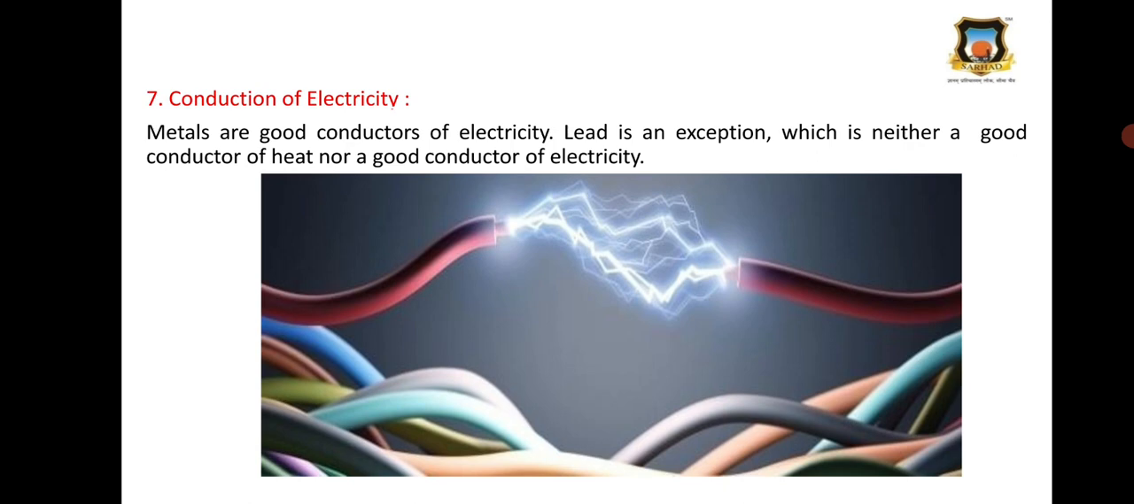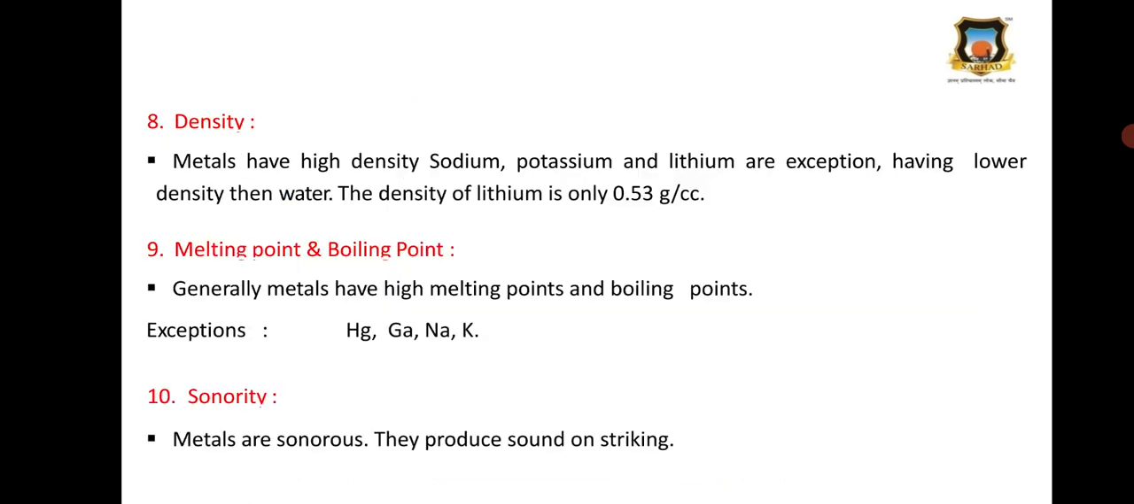Then metals are good conductors of heat and electricity. Therefore, the next physical property is the conduction of electricity. Metals are good conductors of electricity. Lead is an exceptional case, which is neither a good conductor of heat nor a good conductor of electricity. Then density. Metals have high density. Sodium, potassium and lithium are exceptions having lower density than water. That is, they are less dense than water. The density of lithium is only 0.53 gram per centimeter cubed.